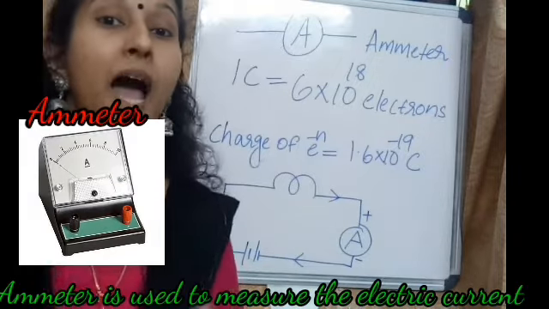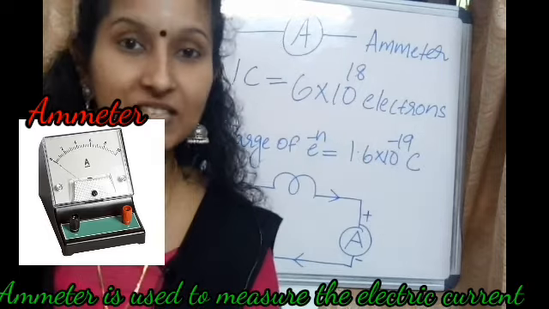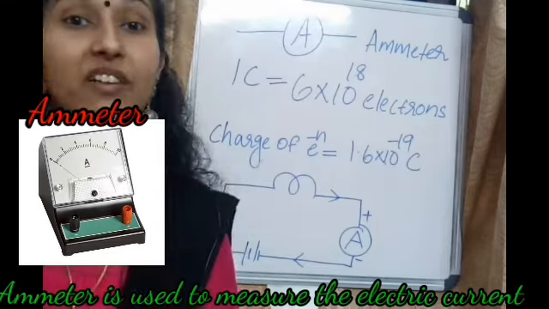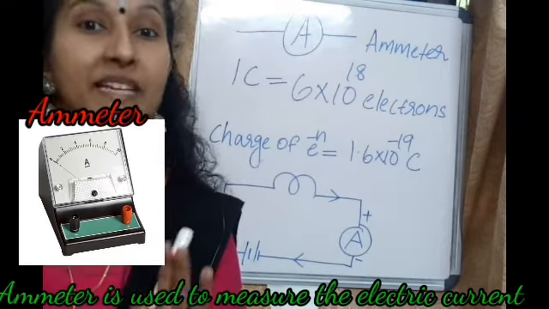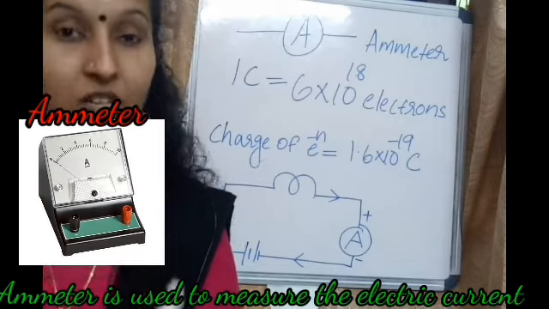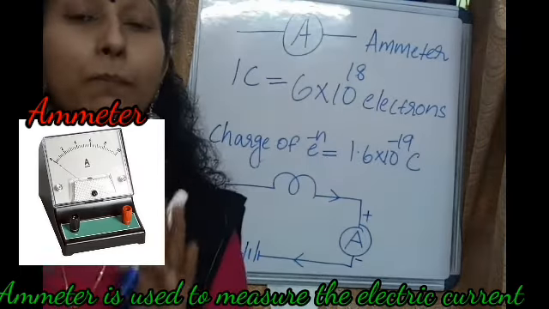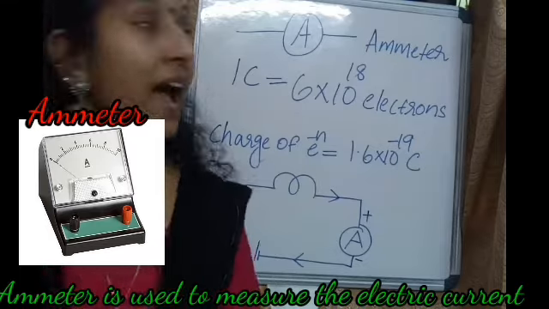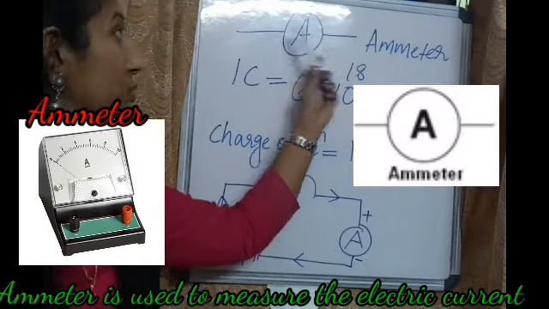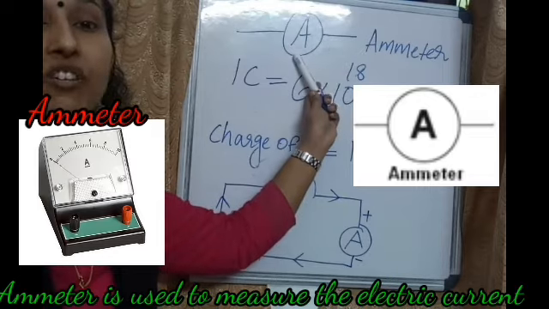Ammeter is the device which we use to measure the current. Which is the device used to measure the current? Ammeter. So ammeter is the device used to measure electric current, and this is the symbol. Which symbol can we use for the ammeter? A, with two terminals for connection. So this is the symbolic representation of ammeter.